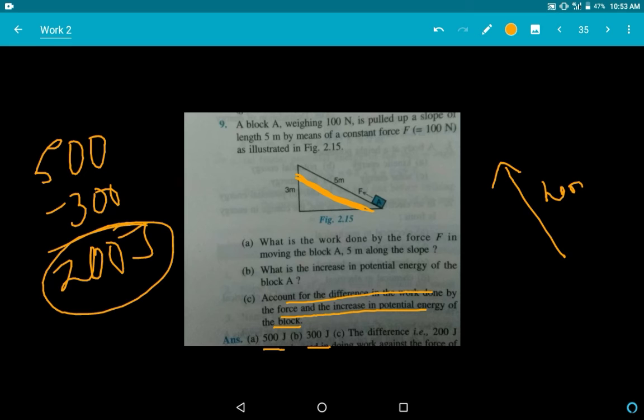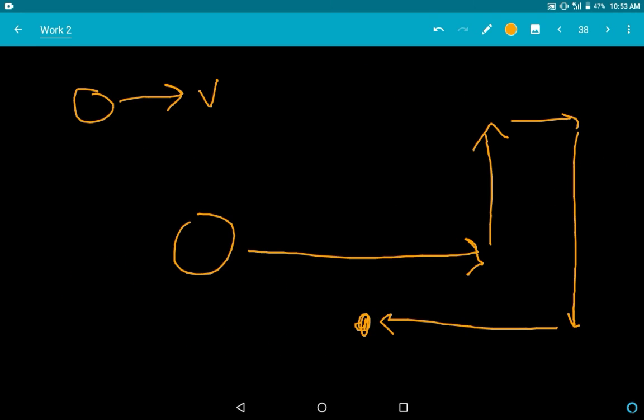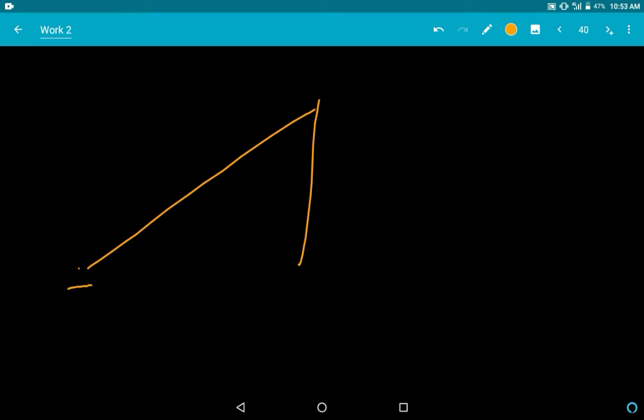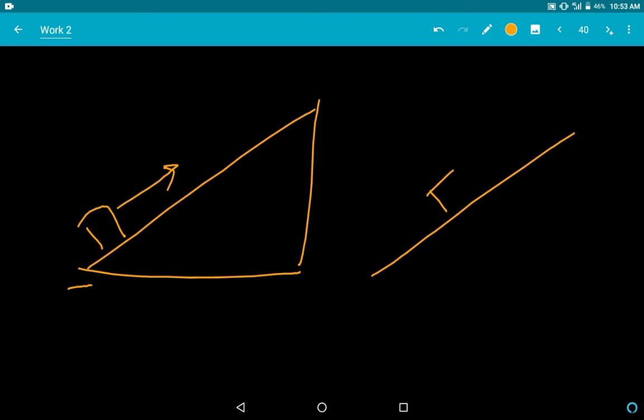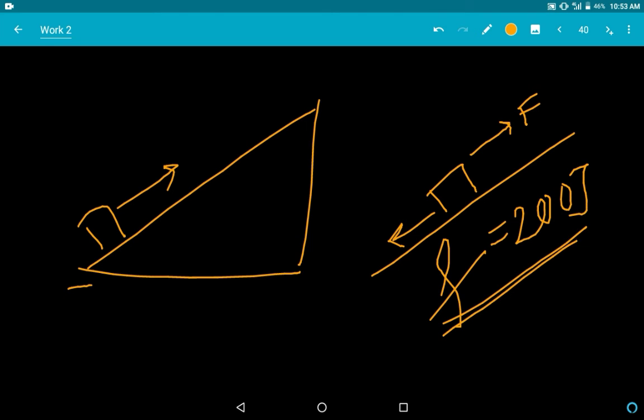Now if you see this slope drawing, if I pull it in the reverse manner, if this is a surface and this is my force, there will be an opposite force of friction, small f. So this friction's value is 200 joule, that is getting out as heat energy. Sometimes in machines you will learn this, in the next chapter on the principle of conservation of energy, you'll get to learn this in detail.